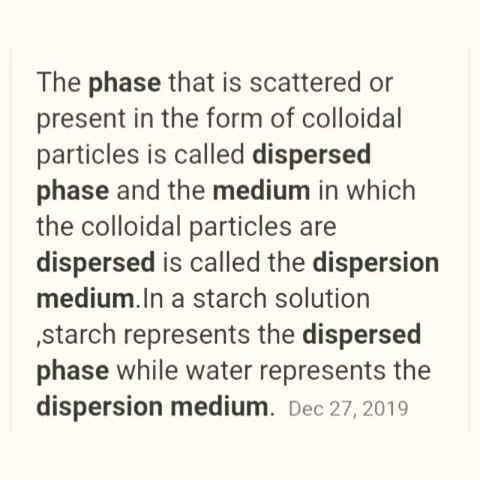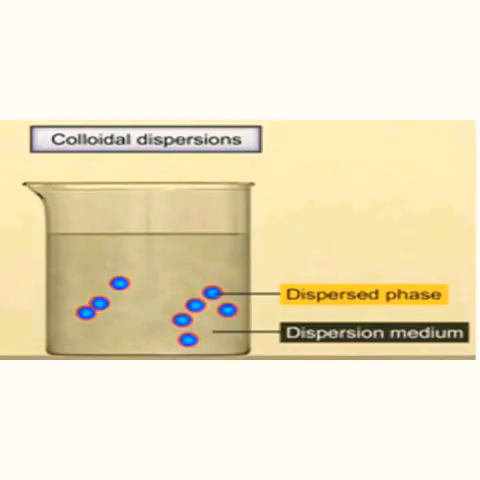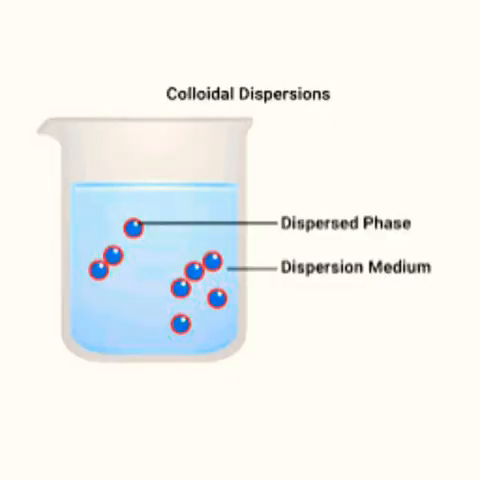The solute-like component or the dispersed particle in a colloid forms the dispersed phase, and the component in which the dispersed phase is suspended is known as the dispersion medium. The phase that is scattered or present in the form of colloidal particles is called the dispersed phase, that is equal to the solute. The medium in which the colloidal particles are dispersed is called the dispersion medium, that is equal to the solvent in a solution. For example, in a starch solution, starch represents the dispersed phase while water represents the dispersion medium.